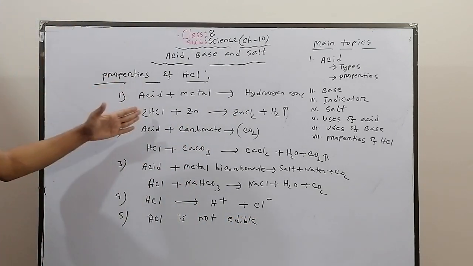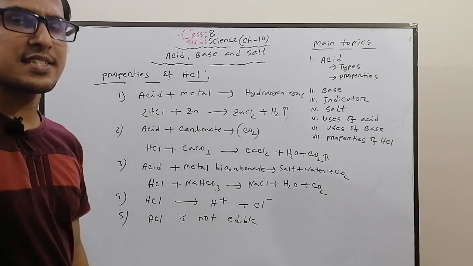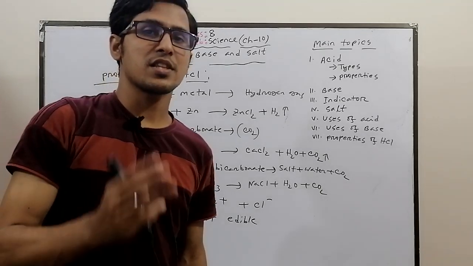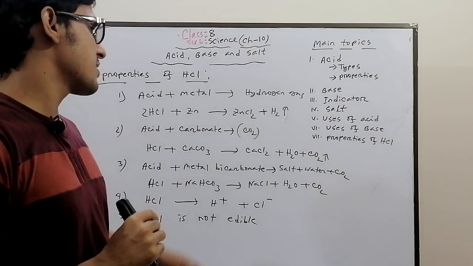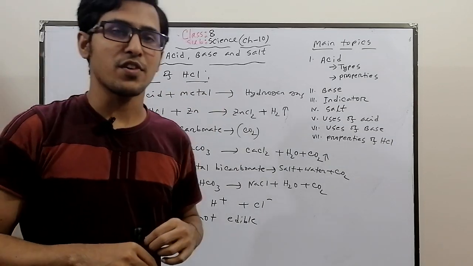Okay, those are the properties of HCl, and I think this is the easiest chapter of chemistry. In the class 8 books there are a total of 3 chapters of chemistry. I think this is proportionally the easiest chapter. If you practice more and more, then it will be easy for you.